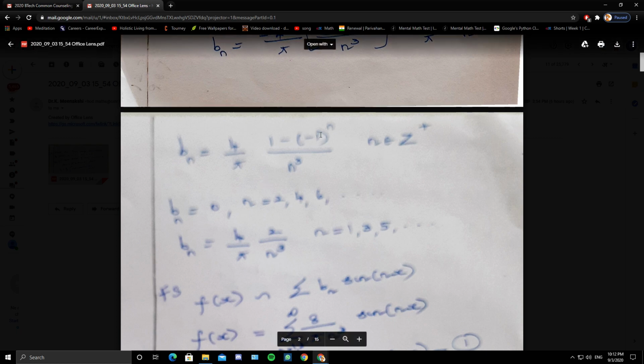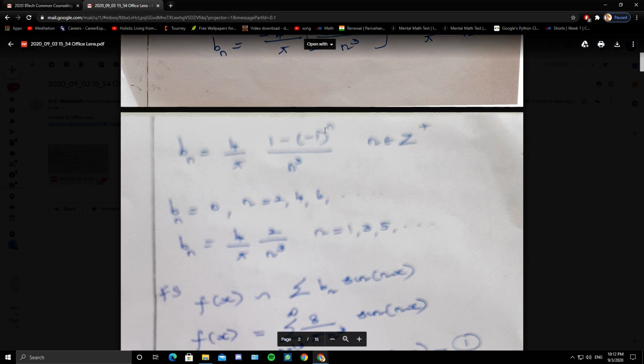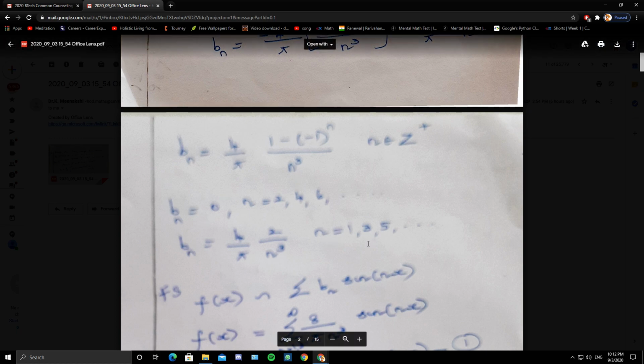If n is even, 1 minus minus 1 whole power n is 0, so the numerator is 0. When n is odd, the numerator is 2. So bn is 0 when n is even. bn is 4 by pi into 2 by n cube when n is odd.